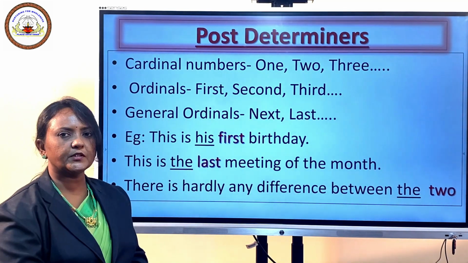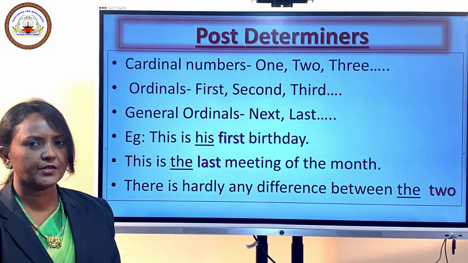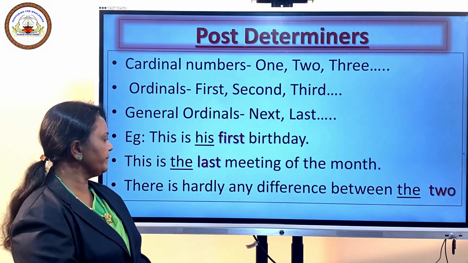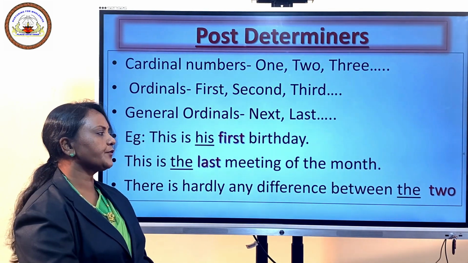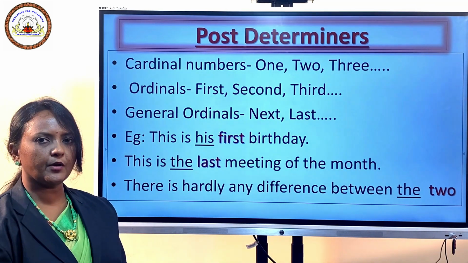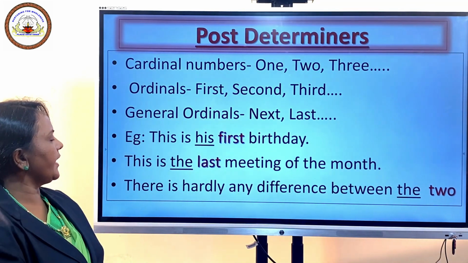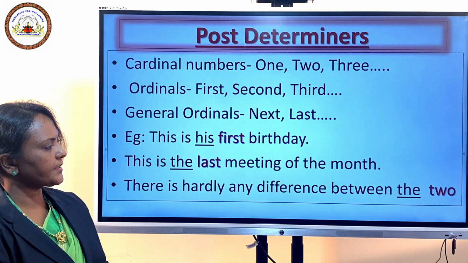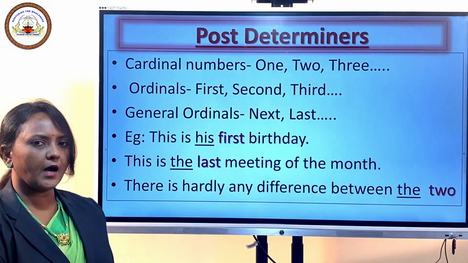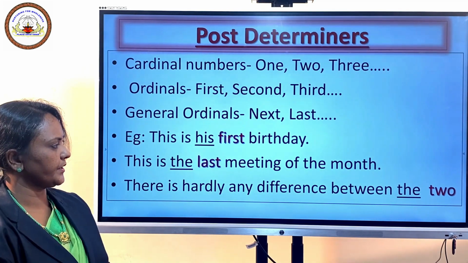It is placed after the article, which is a central determiner. Last example in this group, there is hardly any difference between the two. Again, two is an example of cardinals, and you can see that it is placed after the central determiner. The articles are central determiners.